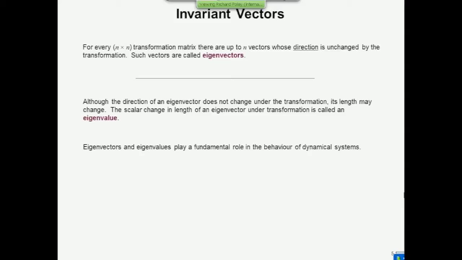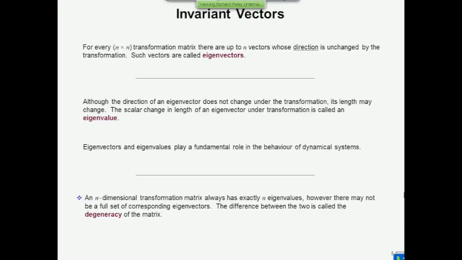Matrices which have this unfortunate property are called degenerate matrices, and they lead to problems when you come to describe the system. So an n by n matrix always has n eigenvalues, but it might not have n eigenvectors. The degeneracy is the difference between n and the number of eigenvectors that you get.